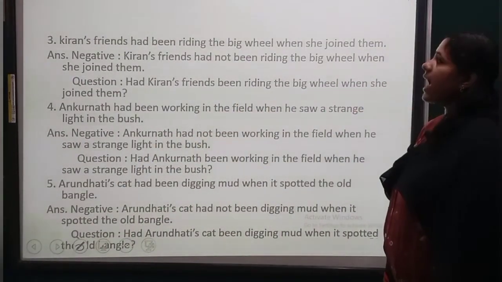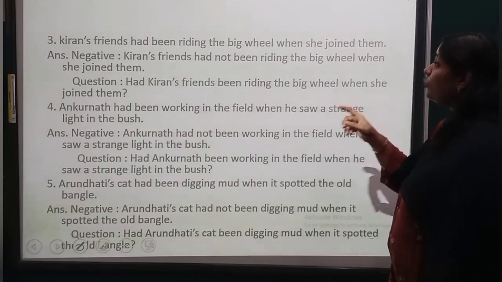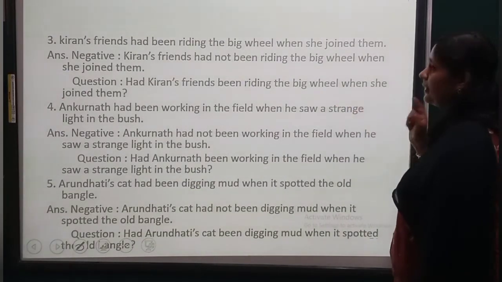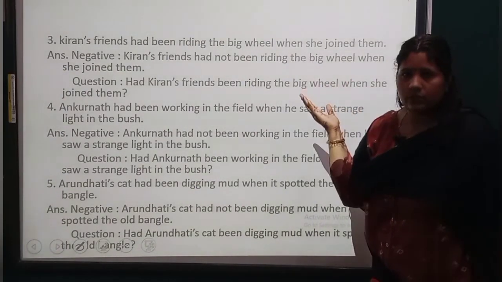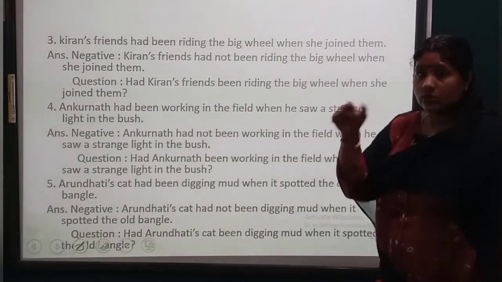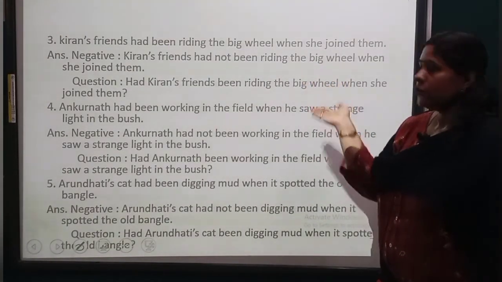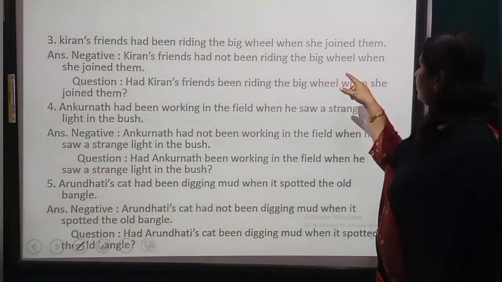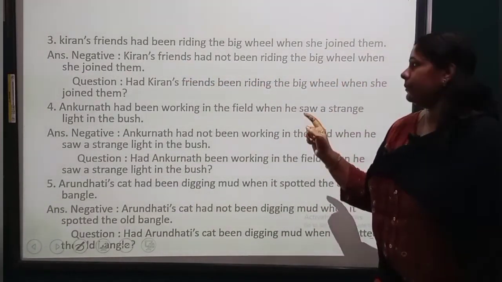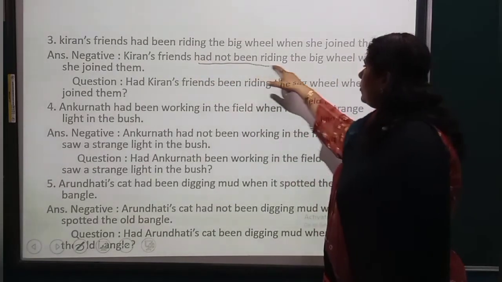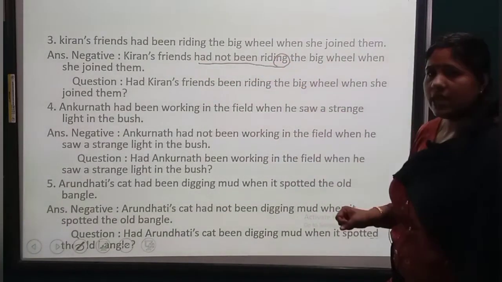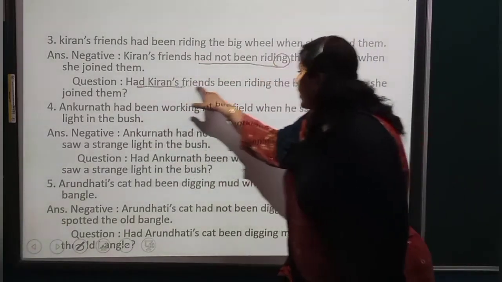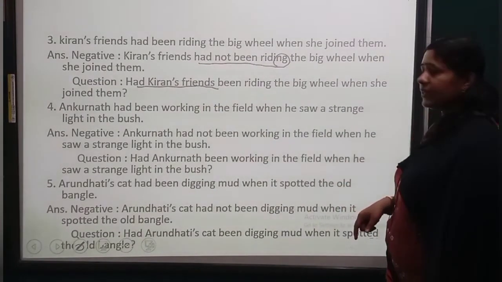Kiran's friends had been riding the big wheel when she joined them. Now this is positive. Understood? There is no not there. So this is positive. So negative. Kiran's friends had not been riding the big wheel when she joined them. Okay? Had not been riding. Question. Had Kiran's friends been riding the big wheel when she joined them?